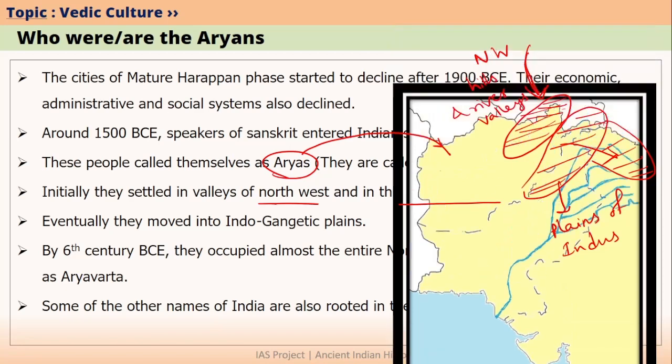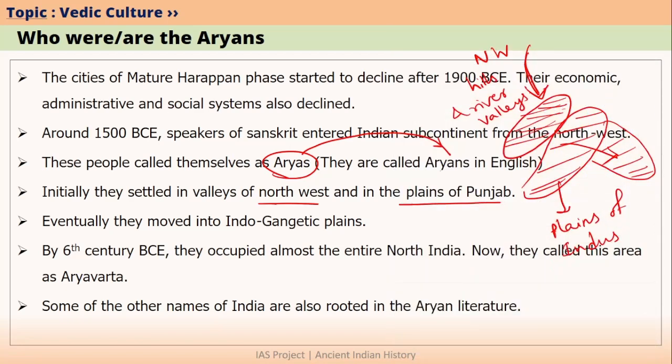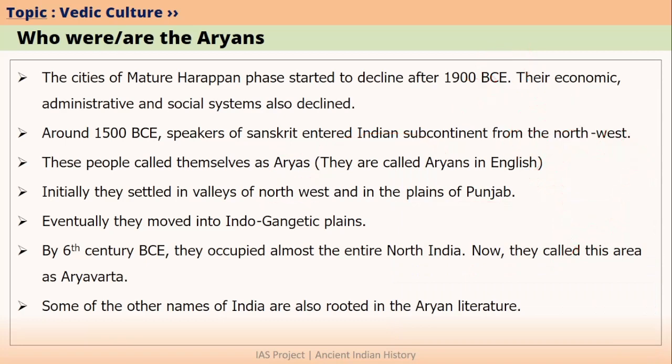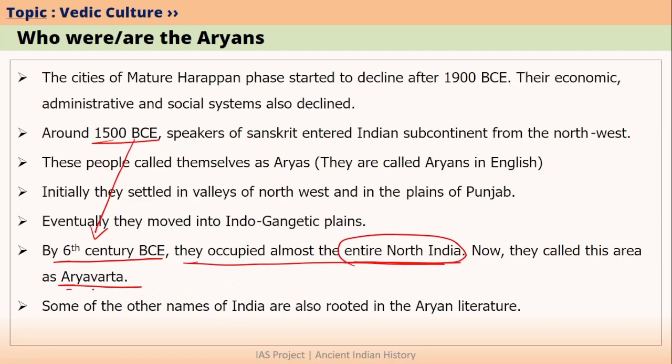This did not happen immediately, but it was a slow process and it took almost 1,000 years. So if we say that it started around 1500 BCE, then after 900 years or so, that is by 6th century BCE, what they did was they almost occupied the entire North India. When they occupied the entire North India, they started to call this place as Aryavarta. Aryavarta simply means the land of Aryas. So we can say that Aryavarta is one of the oldest names for India.